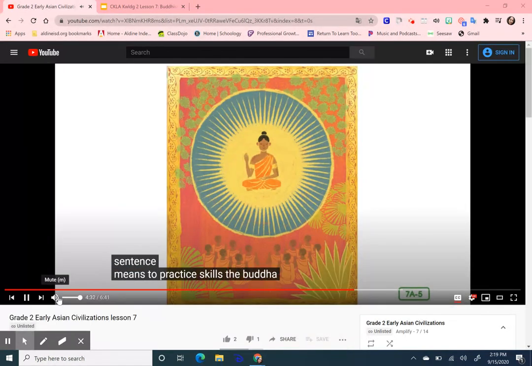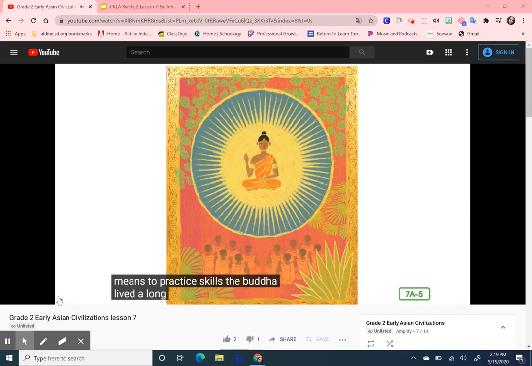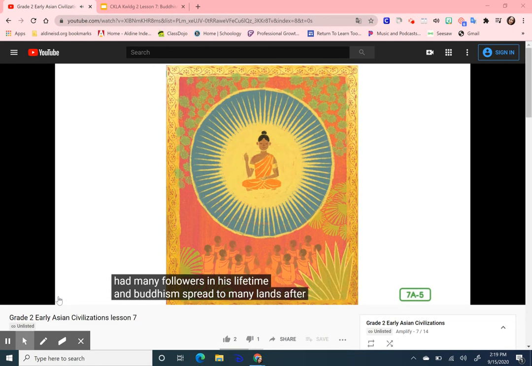The Buddha lived a long life, traveling through India, teaching others about the Four Noble Truths and his rules for life. He had many followers in his lifetime, and Buddhism spread to many lands after his death. One person who is credited with helping the spread of Buddhism is a powerful ruler named Asoka.